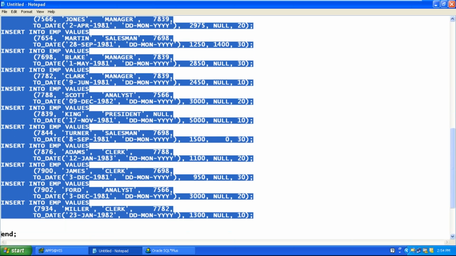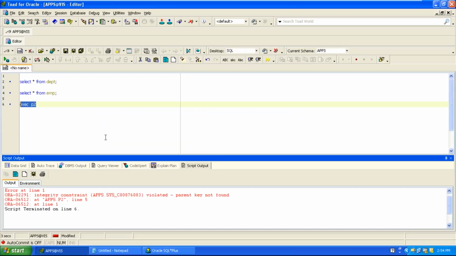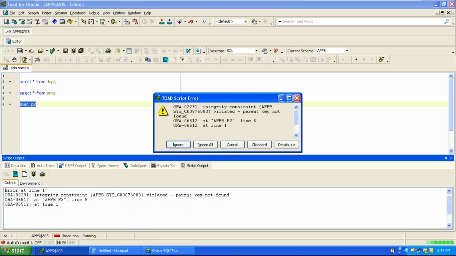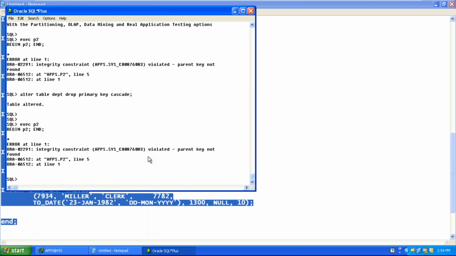I'm not sure why we are getting this error at line number 5.